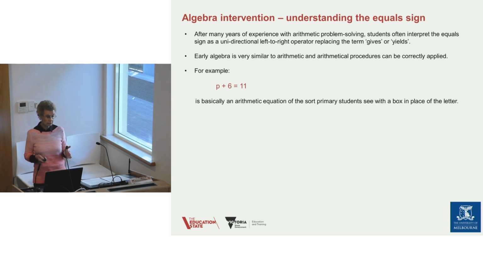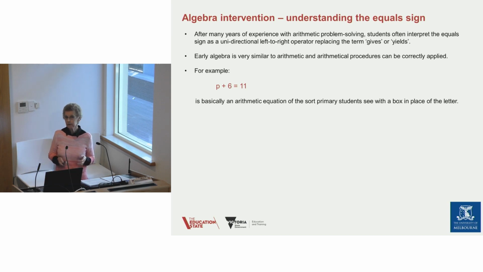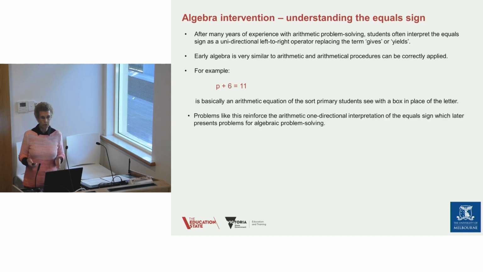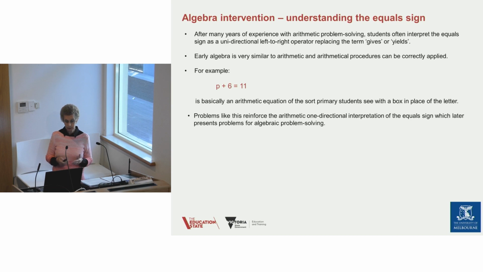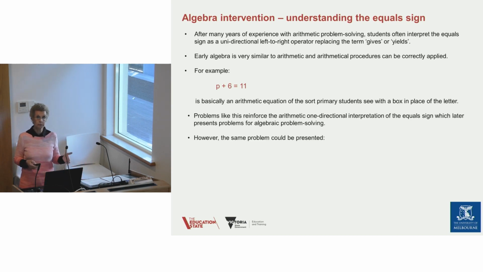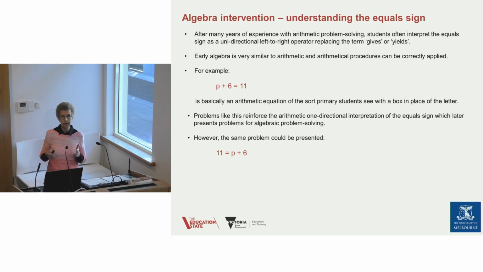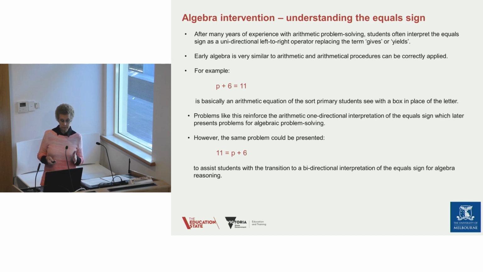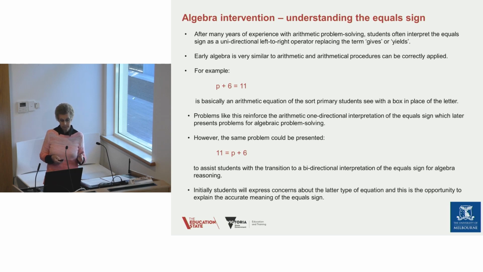For example, this equation, p plus 6 equals 11, is basically an arithmetic equation of the sort primary students have seen many times with a box in place of the letter. Problems like this reinforce the arithmetic one-directional interpretation of the equal sign, which later presents problems for algebraic problem solving. However, the same problem could be presented like this. 11 equals p plus 6. It's exactly the same problem, but presented differently. And this would assist students with the transition to a bidirectional interpretation of the equal sign for algebra.